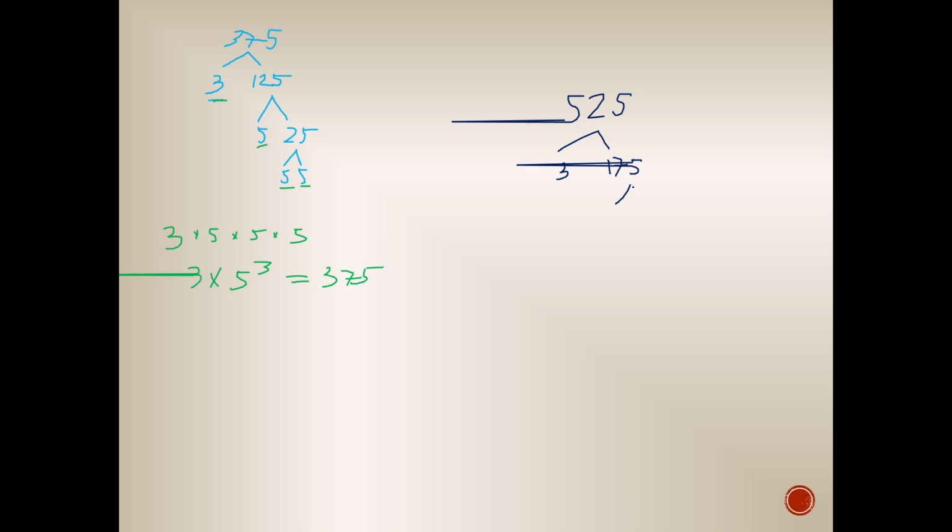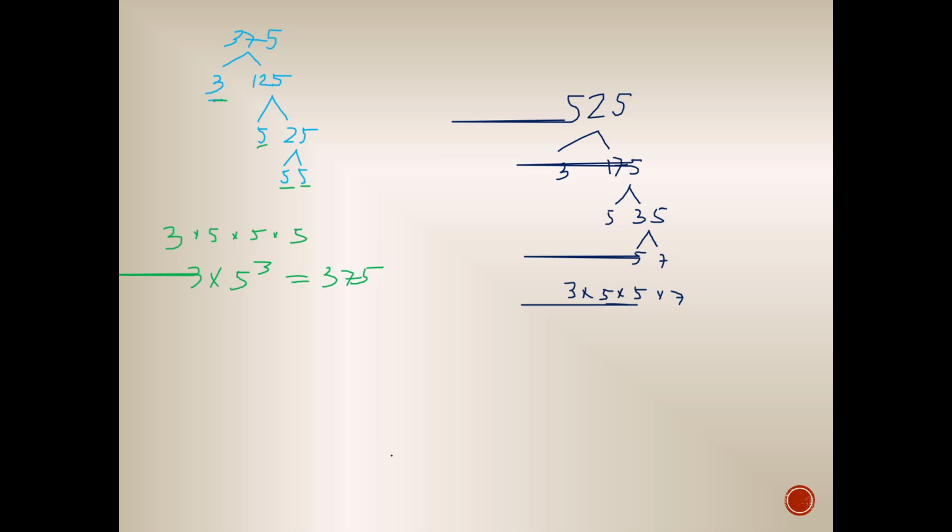Okay. So, sa 175 naman, ano ba? So, we have 5 and 35. Prime si 5, si 35 hindi. And 35, meron din siyang factor na 5 at saka 7. Right? So, these are now the factors ni 175. We have 3 times 5 times 5 times 7.